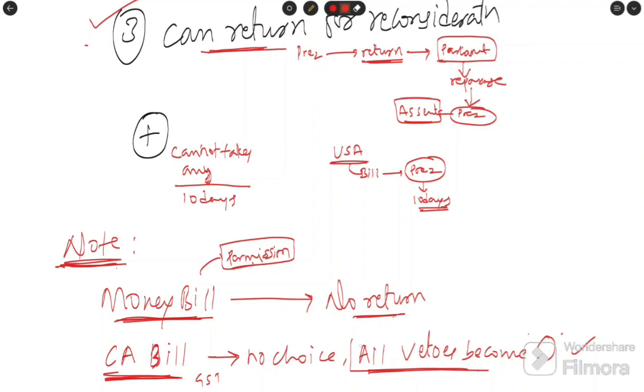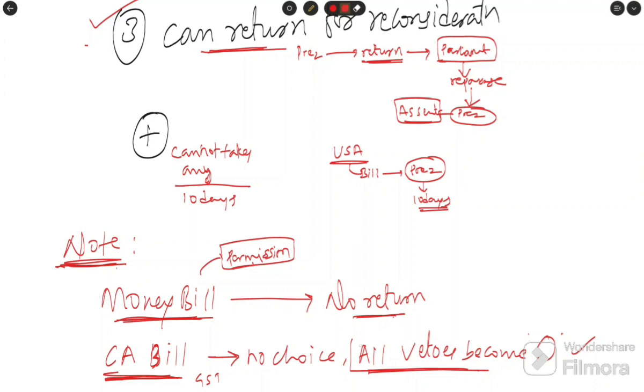He has only one choice, that is giving assent. He cannot withhold, he cannot return, he cannot sit over the bill for an indefinite time. That applies to the constitutional amendment bill.